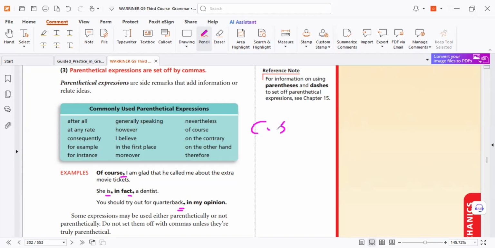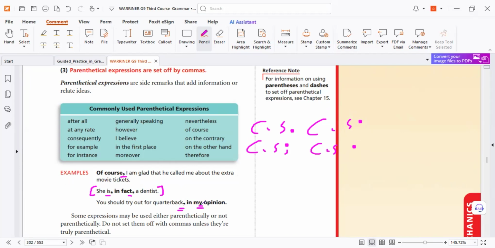Do you remember this chapter of transition words? You have an idea here, full stop. You have an idea, semicolon. After a sentence, okay. The writer can use any expressions to help the reader understand more. For example, in fact, that is a fact to prove something before.